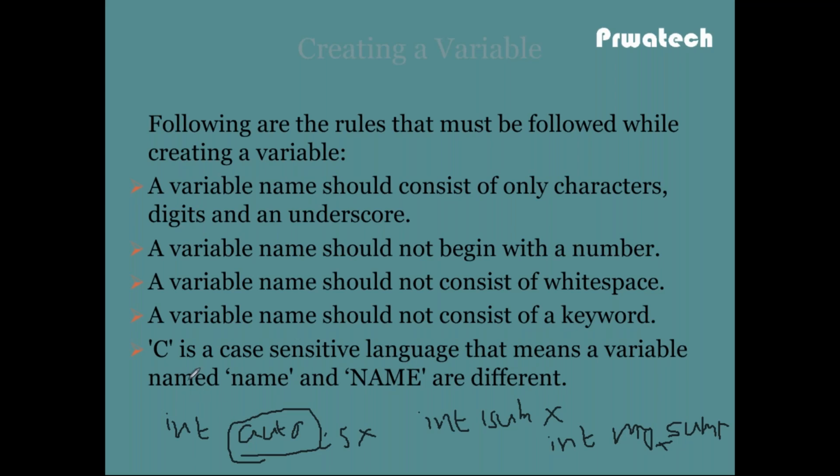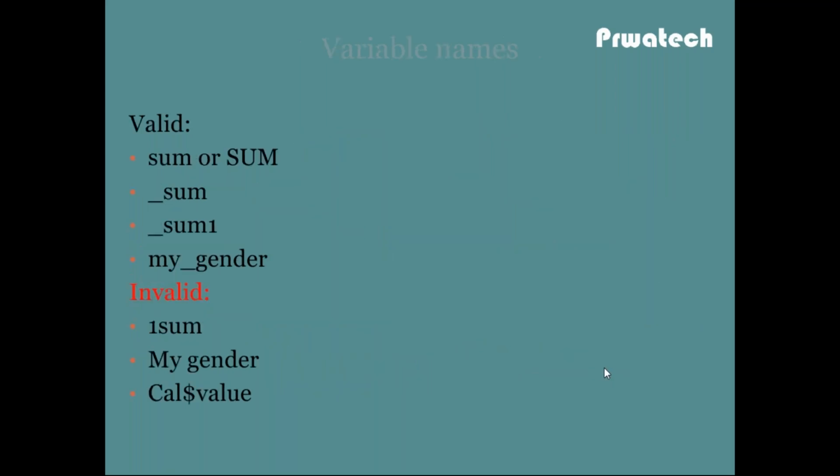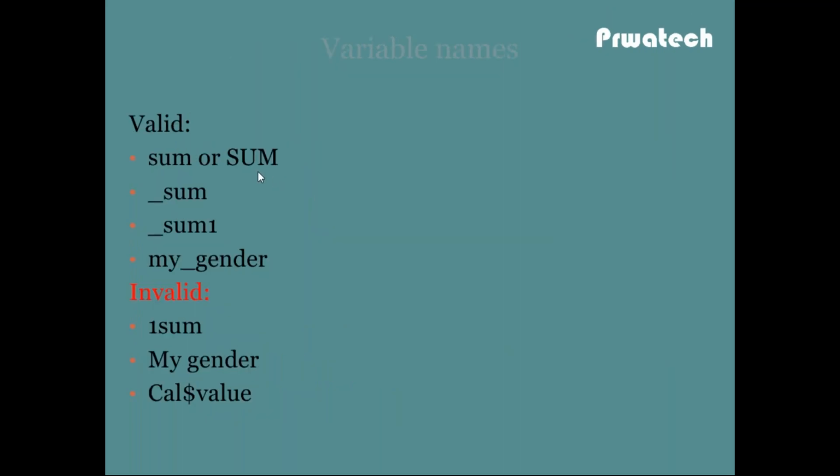Then C is a case sensitive language. That means small name and capital name are different. So C is a case sensitive language, both are different. So what are the valid variable names and what are the invalid variable names? This is small sum, and this is capital Sum. C language is case sensitive, so both are different. Any variable name may start with an underscore.